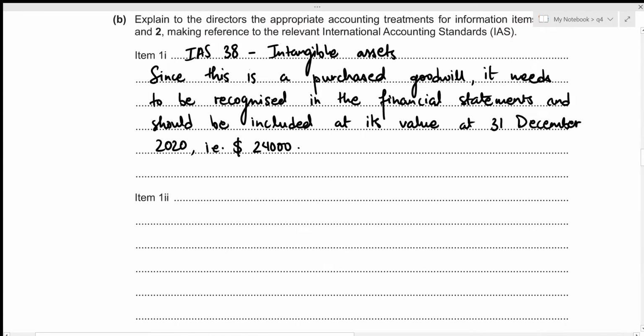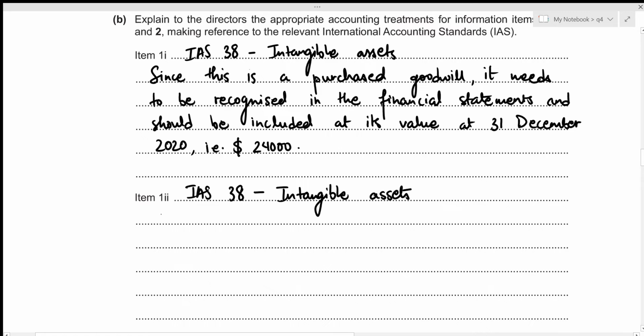Again, this deals with IAS 38, which is intangible assets. And this deals with internally generated goodwill, right?